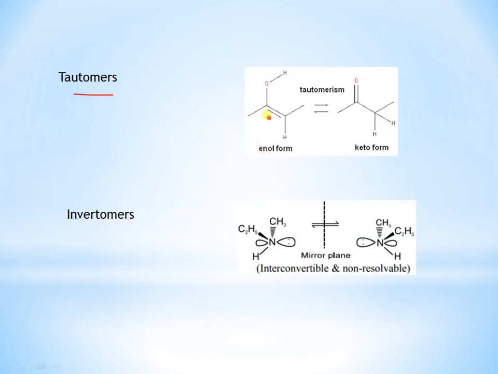Tautomers involve keto-enol formation, having the same molecular formula. This is enol and this is keto, and they tautomerize with each other. This is called keto-enol tautomerism, and they are called tautomers of each other. Then invertomers are related to a nitrogen atom having a lone pair of electrons and substituted with 3 different groups, CH3, C2H5, and hydrogen. The lone pair is considered as a 4th group substituted on the nitrogen atom, so the nitrogen is considered chiral. These are interconvertible, non-resolvable mirror images of each other, called invertomers.